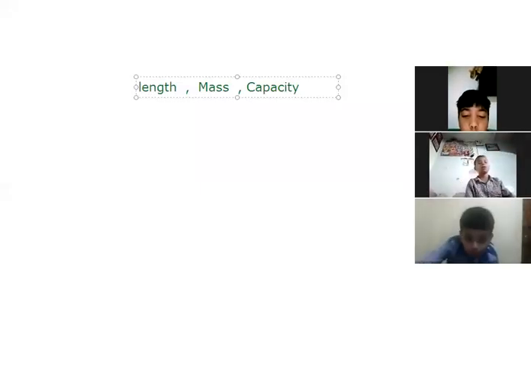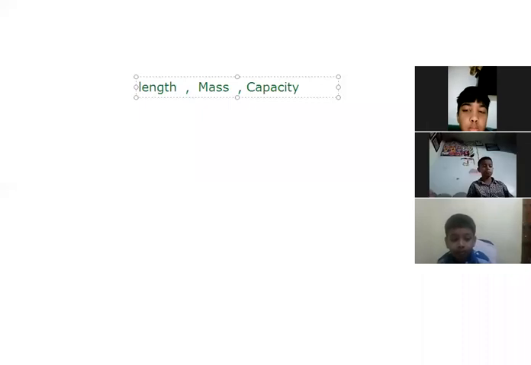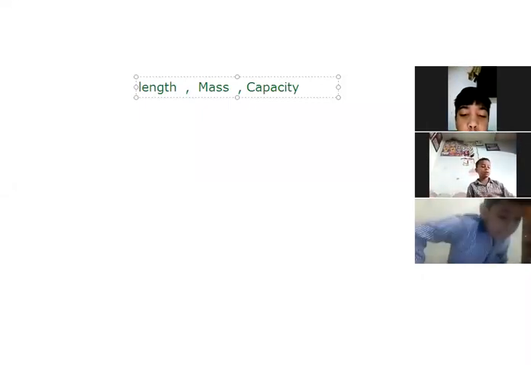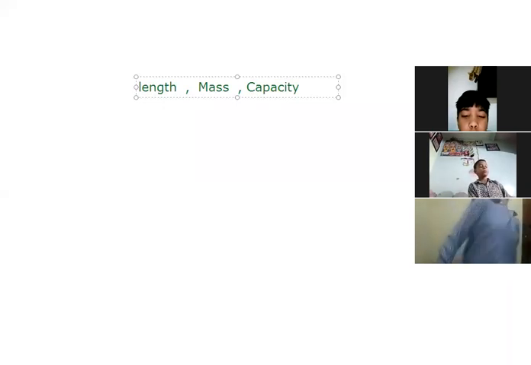Okay, beta. So today we are going to discuss three different topics. The first one is length, then mass, and then capacity. We are going to discuss these concepts in this particular chapter, but one by one we are going to explain each and every concept.